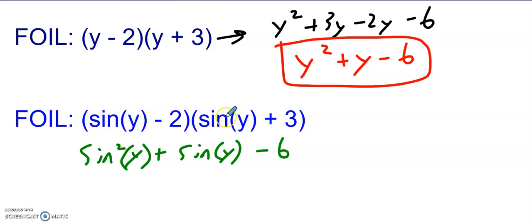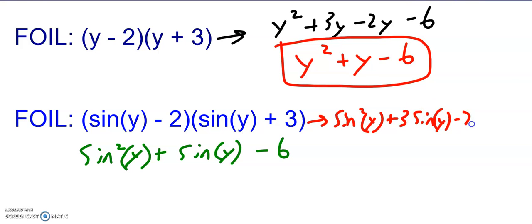So sine of y times sine of y is sine squared of y. Sine of y times 3 is going to be 3 sine of y. And so actually I will show that just to emphasize. This would have become sine squared of y plus 3 sine of y minus 2 sine of y minus 6. Just to make sure we understand, that's how the algebra was mixing with the trig. So when I multiply sine of y times sine of y, that doesn't become sine squared y squared. We are not squaring the y's, we are squaring the function sine of y, the expression sine of y.